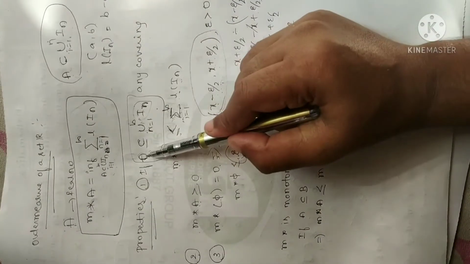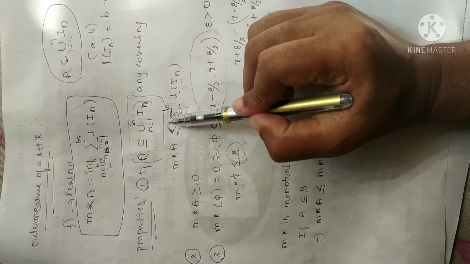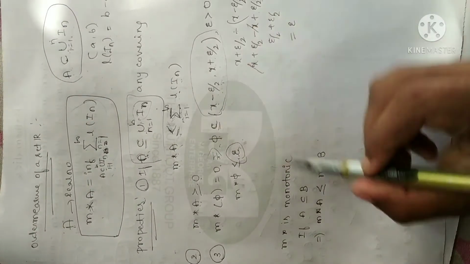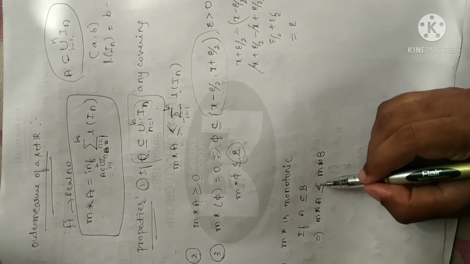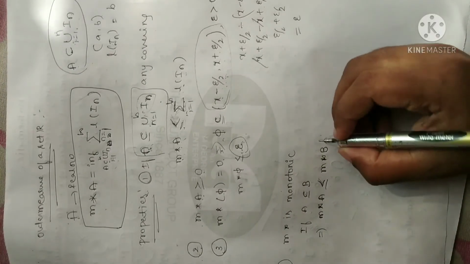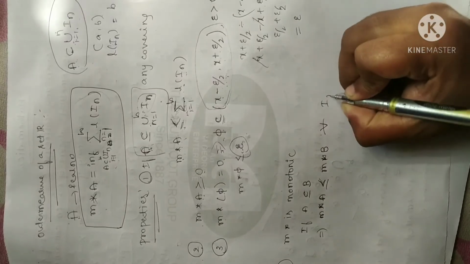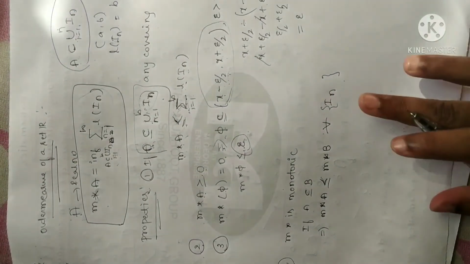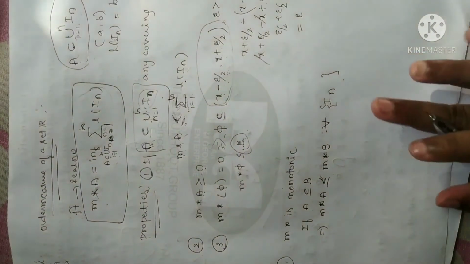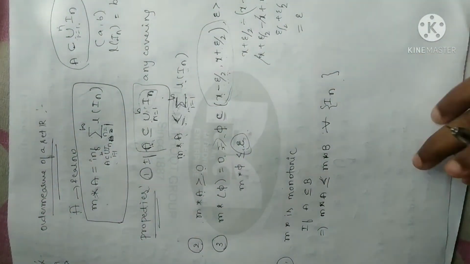See here, you have a subset here. I have applied measure, so that becomes less than or equal to. That is the meaning of monotonic. So if it has a subset, it becomes less than or equal to for any countable covering of open intervals. Fine. So this is one of the properties of outer measure of a given set.